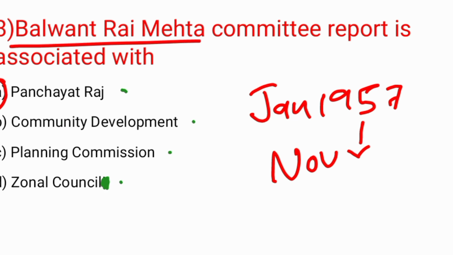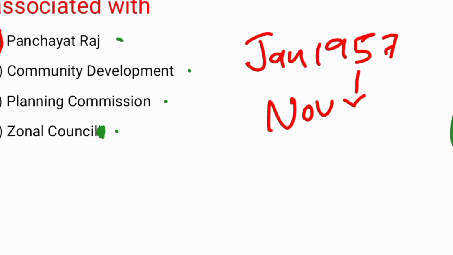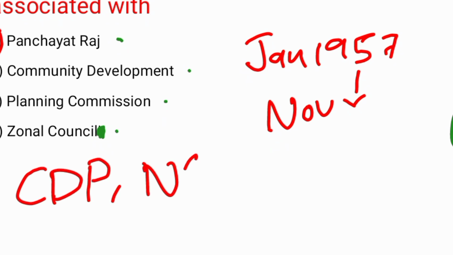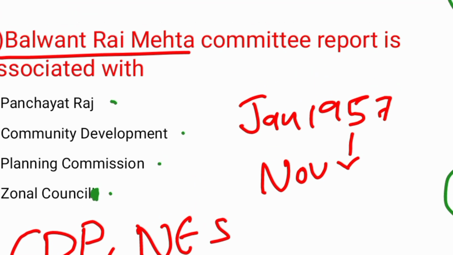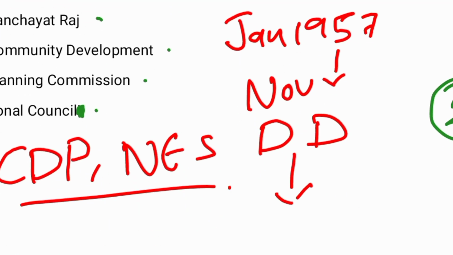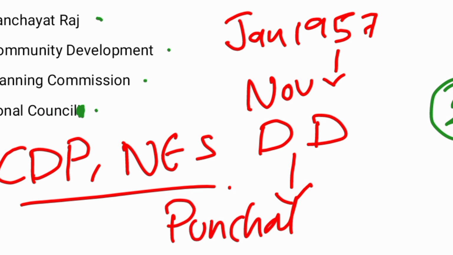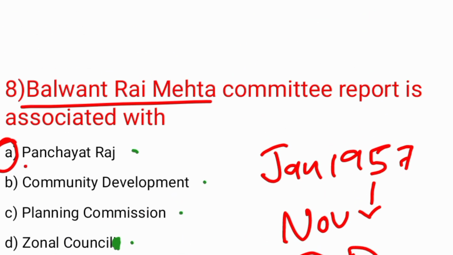It was appointed to examine the community development program and national extension services. It recommended the establishment of democratic decentralization, which we now call Panchayati Raj. So the Balwant Rai Mehta Committee was associated with Panchayati Raj.